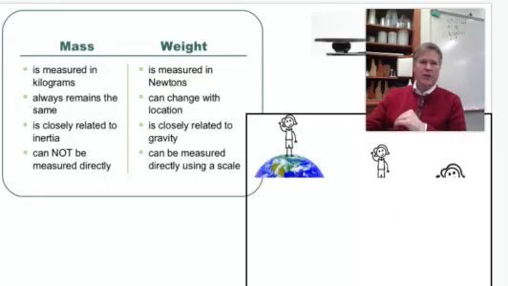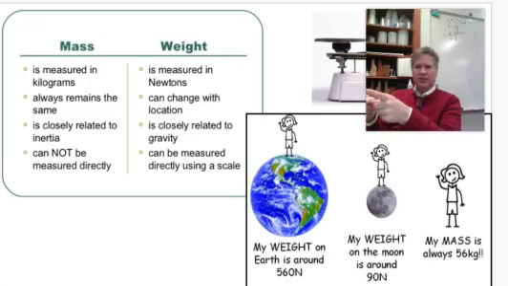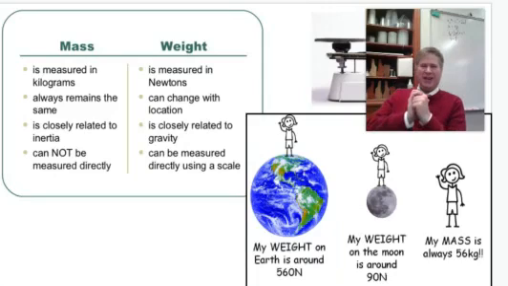So we have this graphic here, and if there's anything you feel that you should write down, please do. This does a pretty nice job. It's backwards for me. Mass is measured in kilograms, grams, even pounds, which are the English form of mass, even though when we step on a scale and it measures pounds, we're actually measuring a force. Whereas weight is measured in newtons. We named it after Newton, since Newton was the one who proposed this idea of gravity and that the Earth is going to pull things to its center.